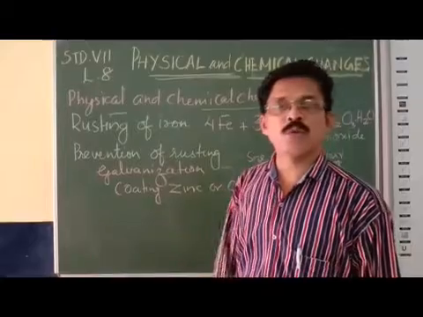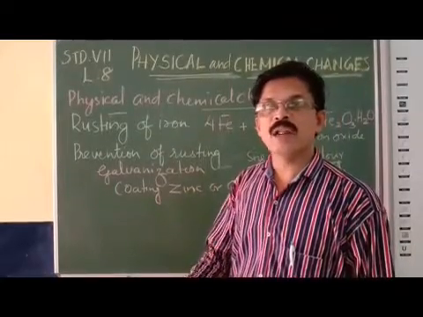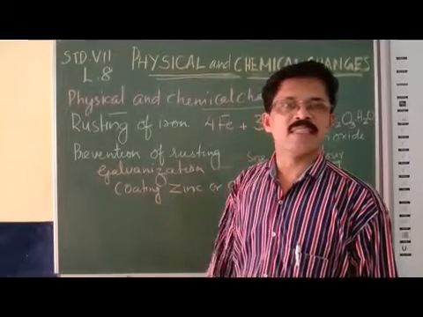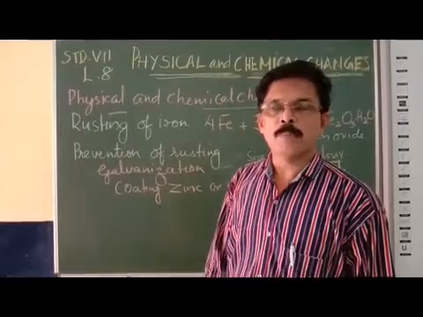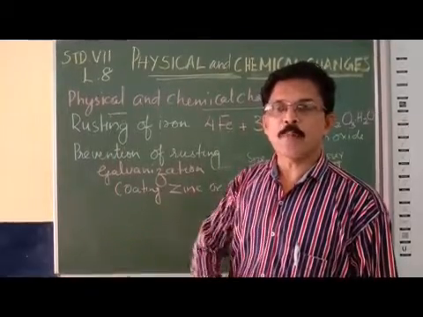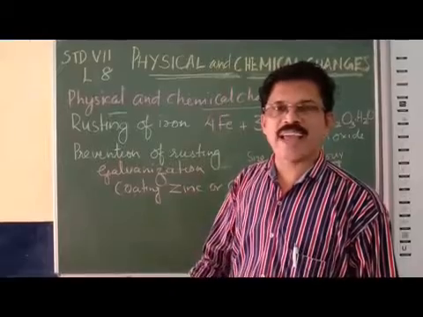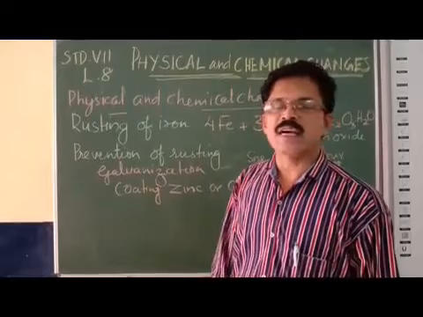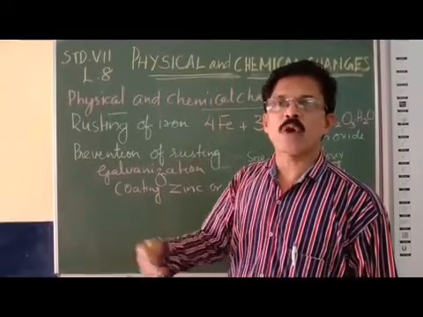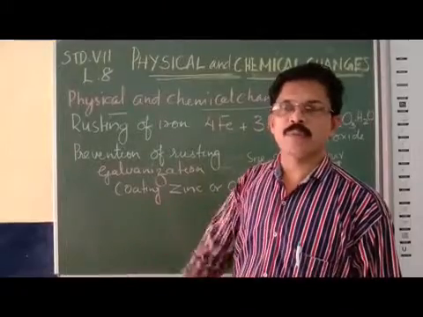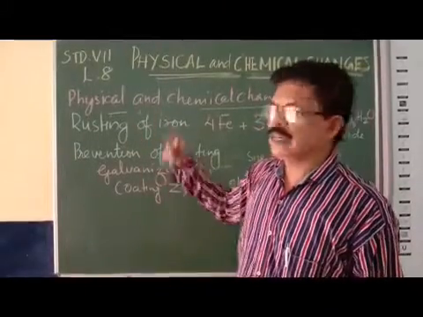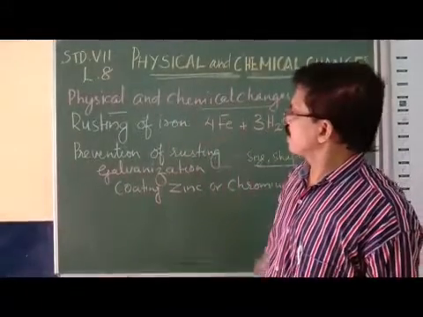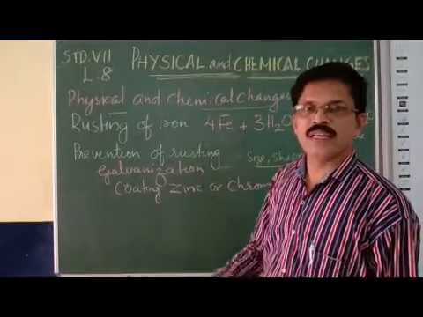So in nature there are two types of changes, reversible and irreversible changes. Once again, what is the meaning of reversible change? Reversible changes are changes in which the products can be brought back to the reactant state, or the first or previous state. Irreversible changes are changes in which the products cannot be brought back to the previous state. So we have seen physical and chemical changes. Once again, can you tell me an example of a chemical change?